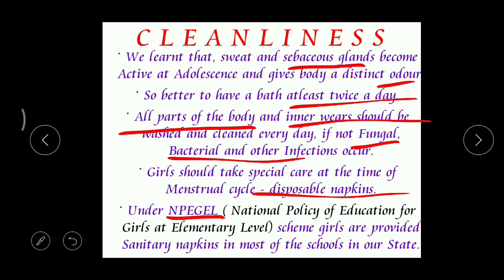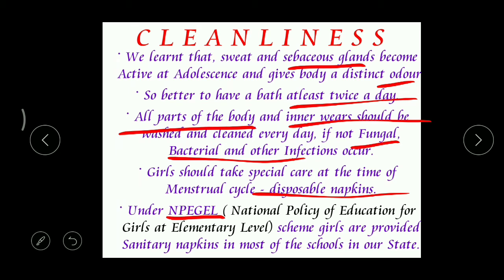Okay, and then under NPEGEL. Its abbreviation is not given in your textbook. You please note it down in your textbook. What is NPEGEL? It means National Policy of Education for Girls at Elementary Level. Got it? National Policy of Education for Girls at Elementary Level.